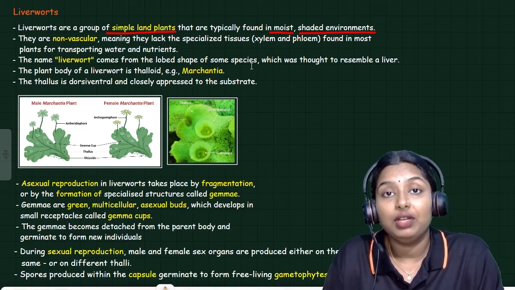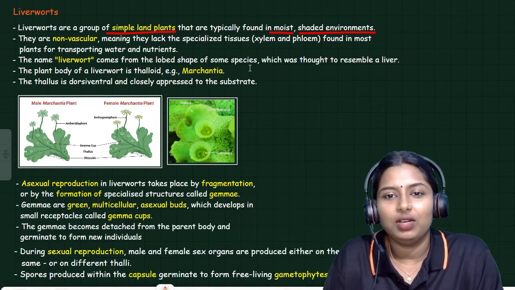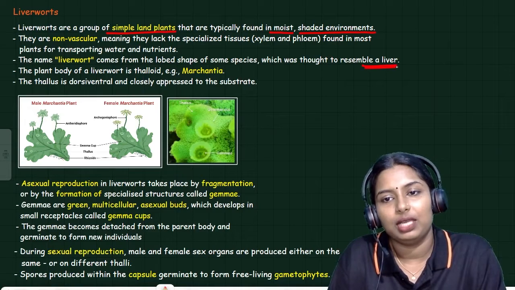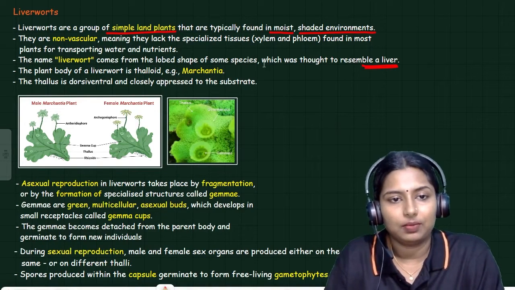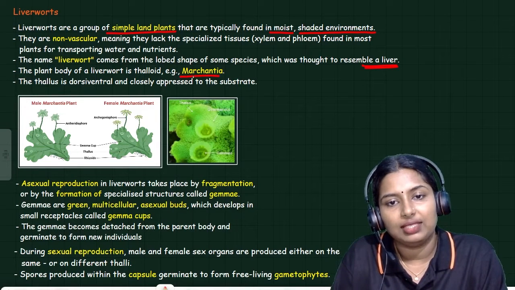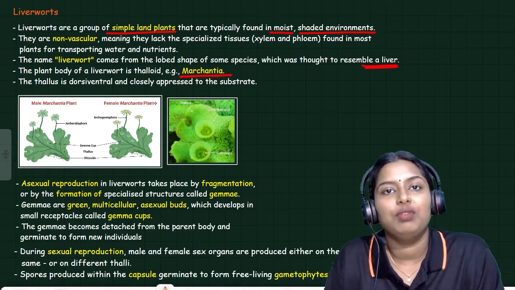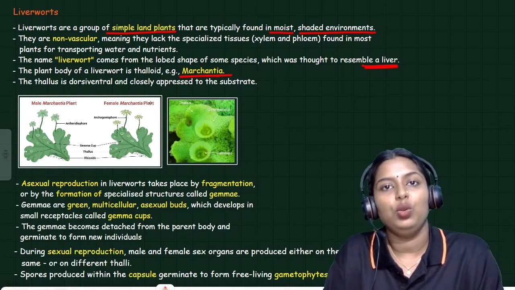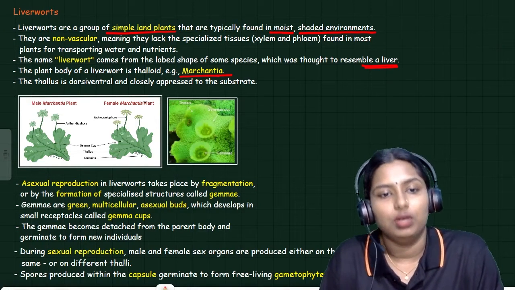Why the name liverwort? Because it has a similarity with the liver's shape. That is why it is called liverwort. Marchantia is one of the examples of liverworts. So bryophytes are further classified into liverworts and mosses.